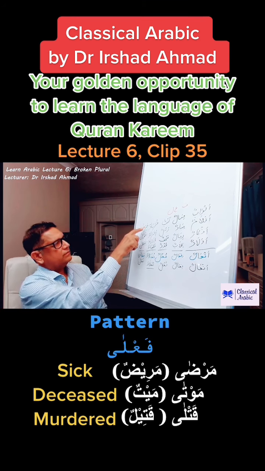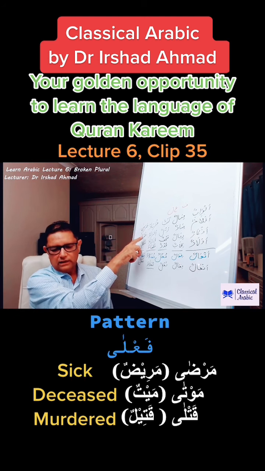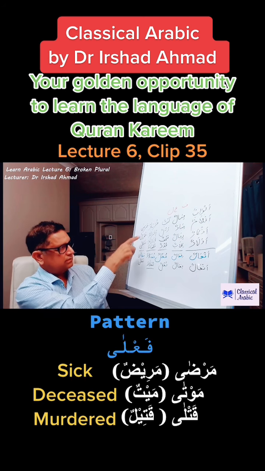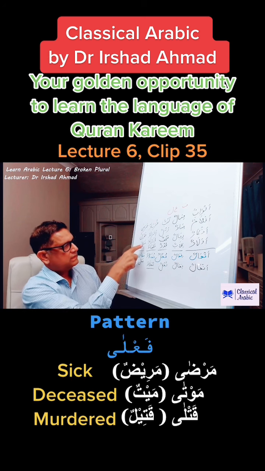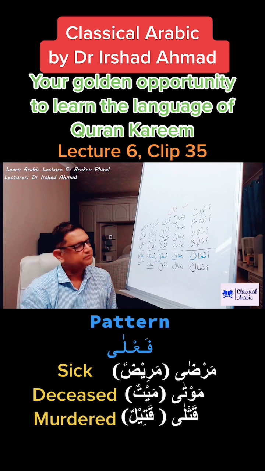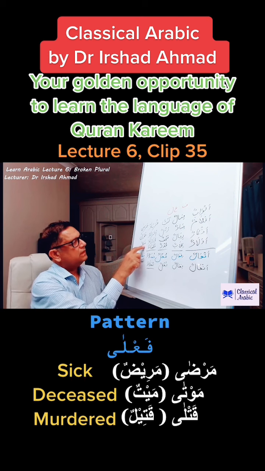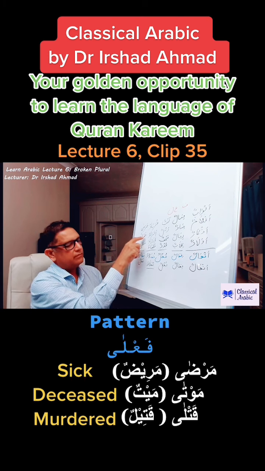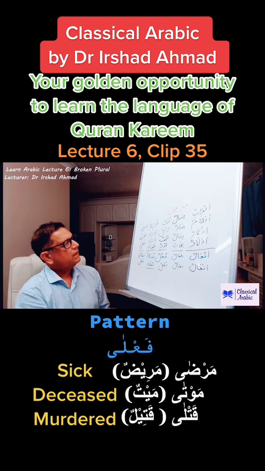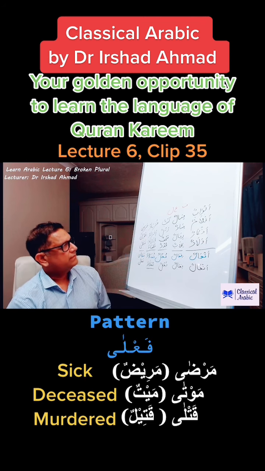This is plural of Maridan, and this is Mayyatun or Maytun both, and this is Katilun. Katilun is singular. So Katilun is the murdered, Mayyatun, dead, and Maridan, who is unwell.